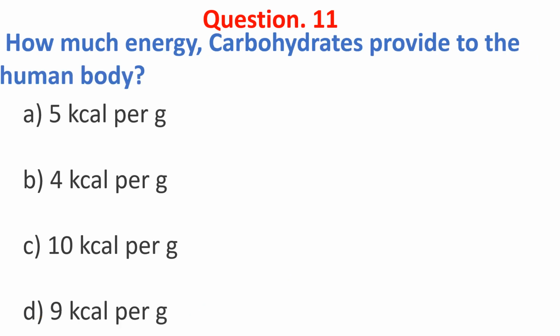How much energy do carbohydrates provide to the human body? The options are A. 5 kilocalories per gram, B. 4 kilocalories per gram, C. 10 kilocalories per gram, D. 9 kilocalories per gram. The answer is B, 4 kilocalories per gram. Fat provides 9 kilocalories and protein provides 4 kilocalories per gram.